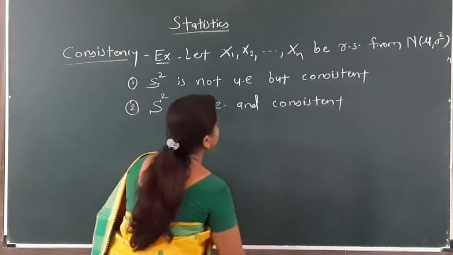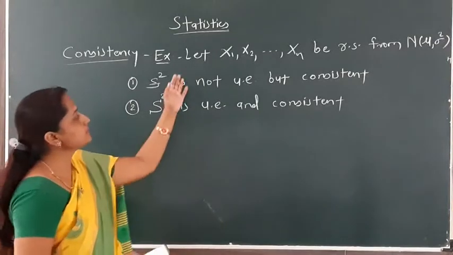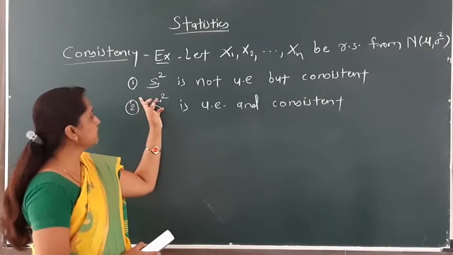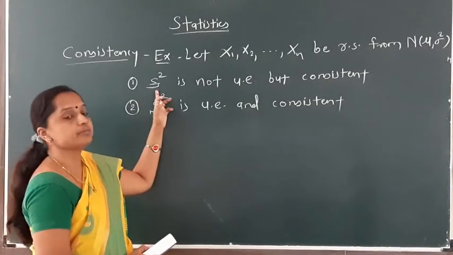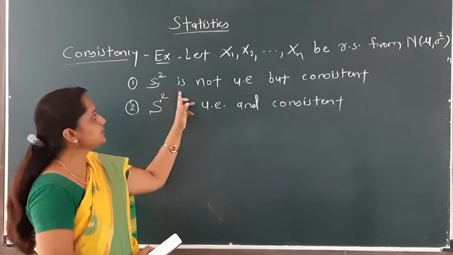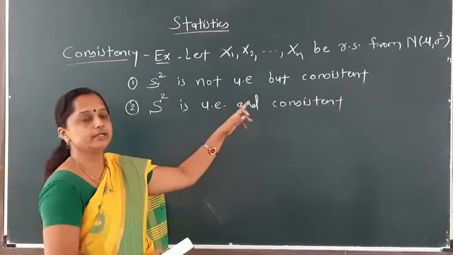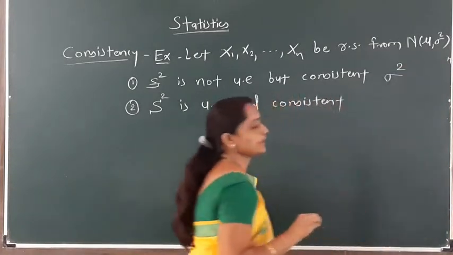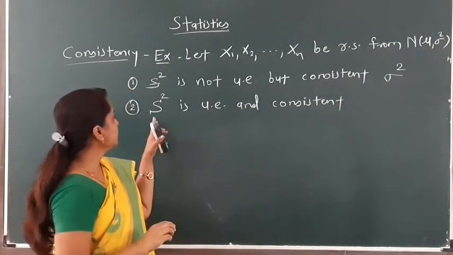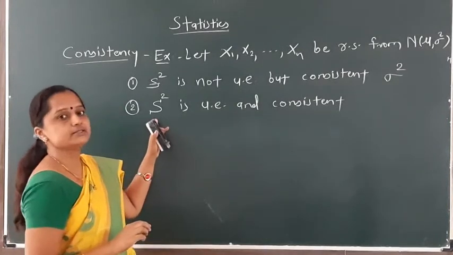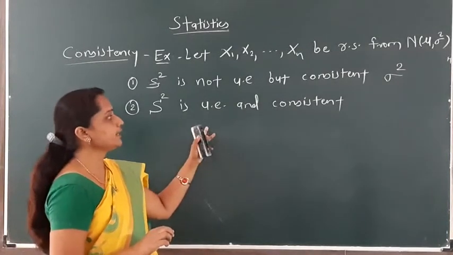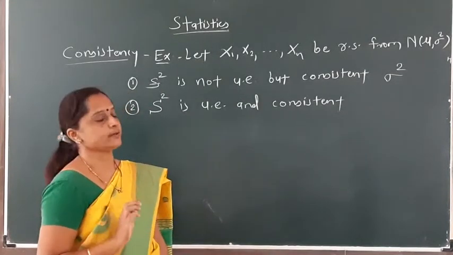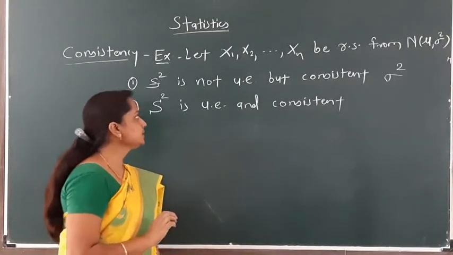For example, let x1, x2, xn be a random sample from normal with parameters mu, sigma square. Then the first example is that we have to show that the sample variance is not an unbiased estimator, but it is a consistent estimator for the population variance sigma square. Also we have shown that the sample mean square, capital S square, is an unbiased estimator and also it is a consistent estimator for the population variance sigma square. These two examples we have completed in this lecture.